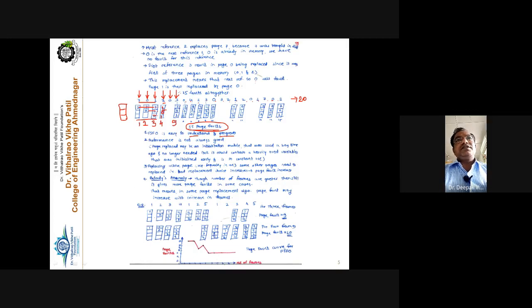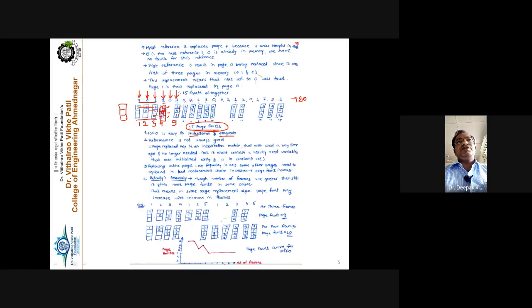And here, which is to be replaced now? Comparison between 2, 0 and 1. Out of these, 0 is the oldest. So we have to compare the three pages present inside the main memory, right? Of 2, 0, 1, which is the oldest? 0 is the oldest. So replace 0 by 3. So 2, 3, 1, and the process continues.